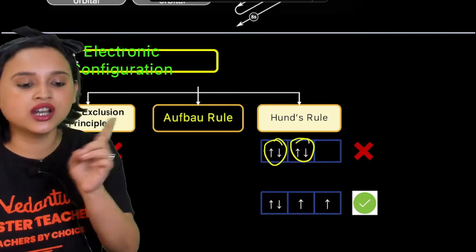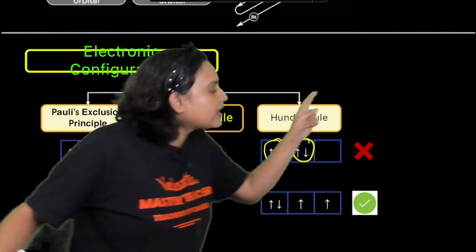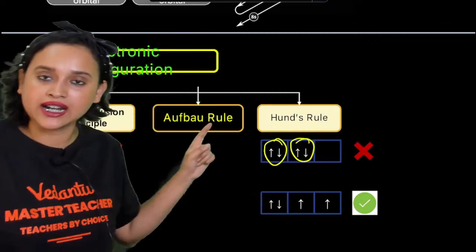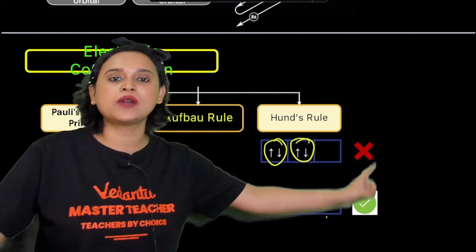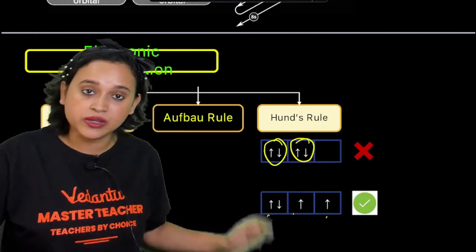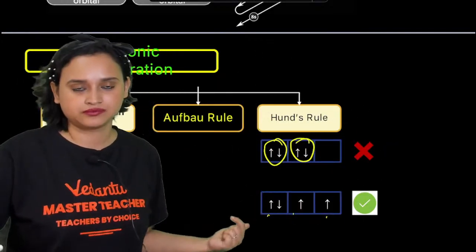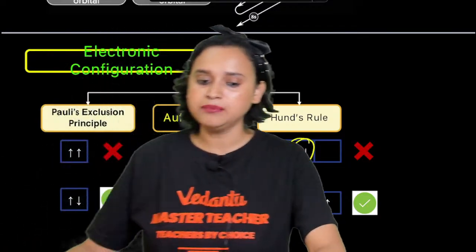Hund said that no, share it among all the orbitals first. So that is why now we are going to share it among all the orbitals. One electron is present in each orbital. Then pair it up. Okay?